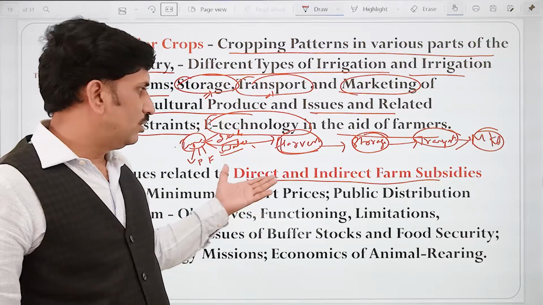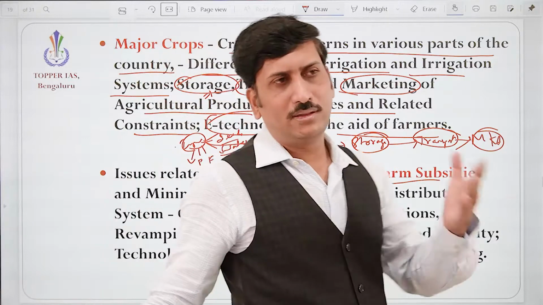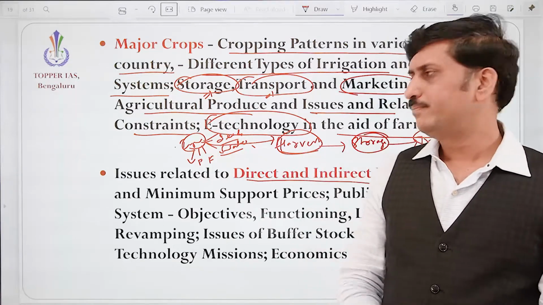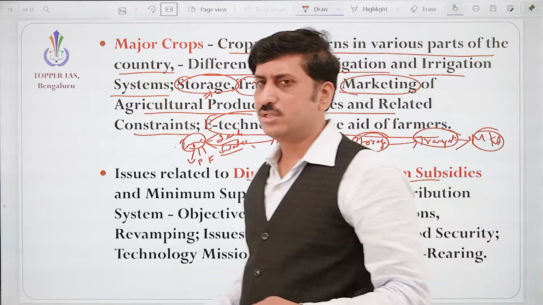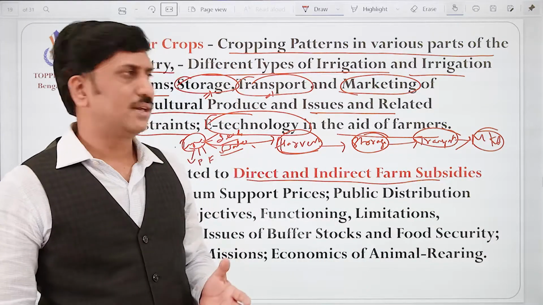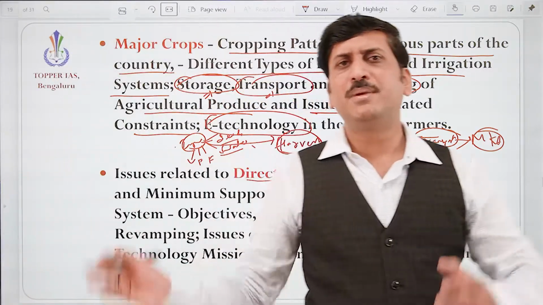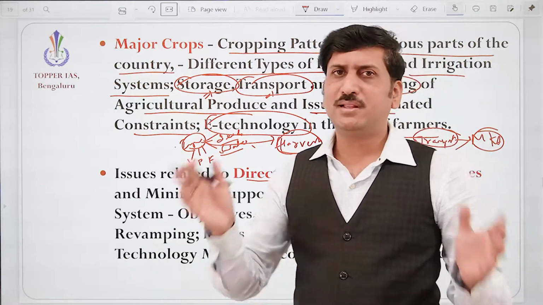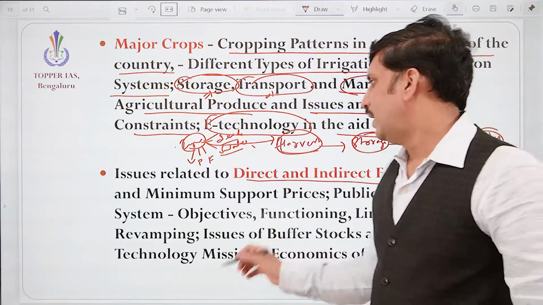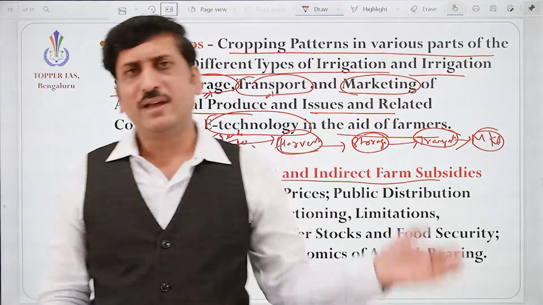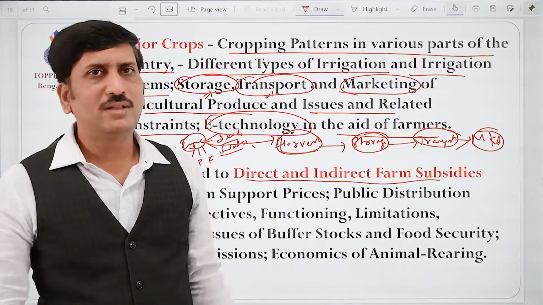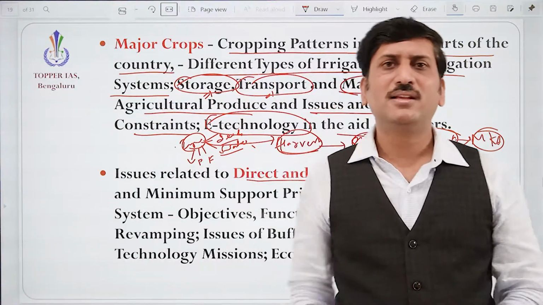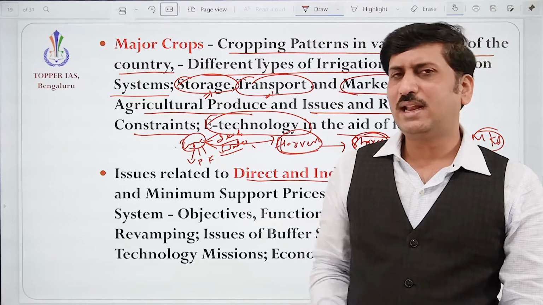Correct. Anyway, direct or indirect farm subsidies, whether it is to purchase a tractor or modern equipment, subsidies are given even to install drip irrigation. Subsidy is basically that part of the payment is made by the government, correct? That is subsidy. Part of the market price is paid by the government. Fine. And okay, they have done everything and finally they have the produce in their hand. They want to sell and they are not getting the required price in the market. What to do? It is discouraging the farmers, right?